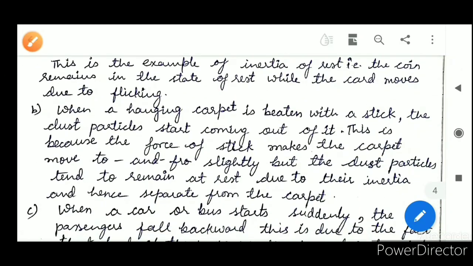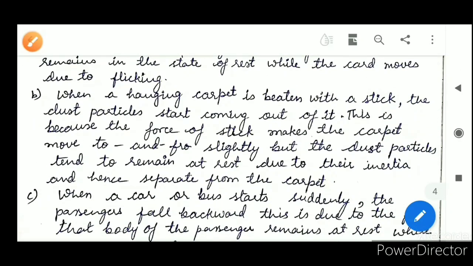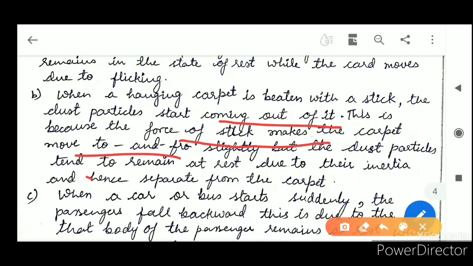Now the next example is, when a hanging carpet is beaten with the help of a stick, the dust particles start coming out of it. This is because the force of the stick makes the carpet move to and fro, but the dust particles tend to remain at rest due to their inertia, hence they separate from the carpet.